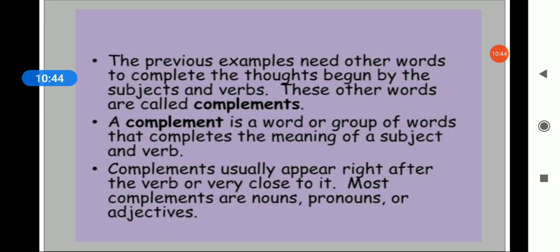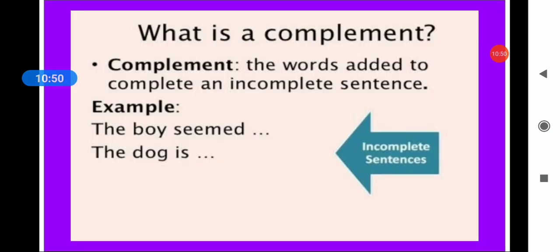So, that is how we are going to complete the sentence. Now, in other words, we can say, in an easy language, complement is a word added to complete an incomplete sentence. The boy seemed, the dog is. These are your incomplete sentences.